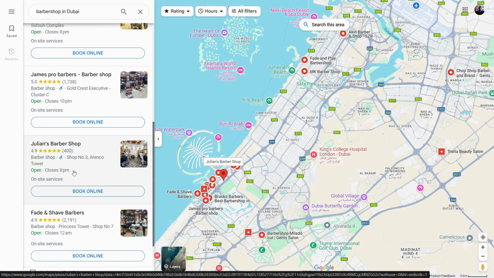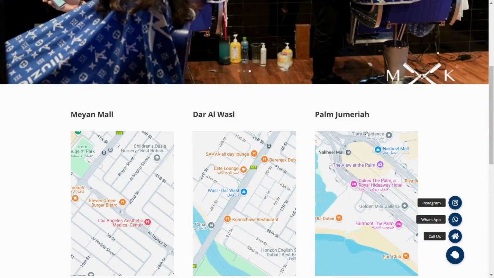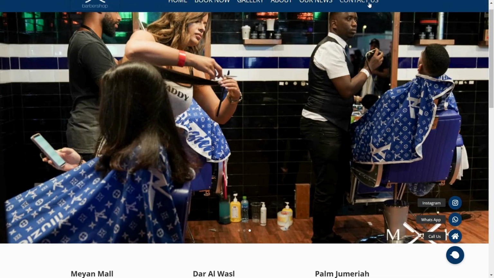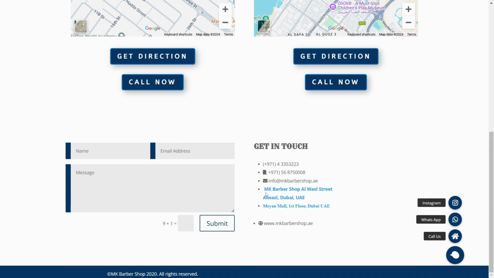Now we want to search and find barbershops that have less than 4.5-star ratings and are not ranking at the top of Google results. Once we find them, we want to open up their websites. We want to click on Contact, which is usually at the top or at the bottom of the website, and there we can find their email address.